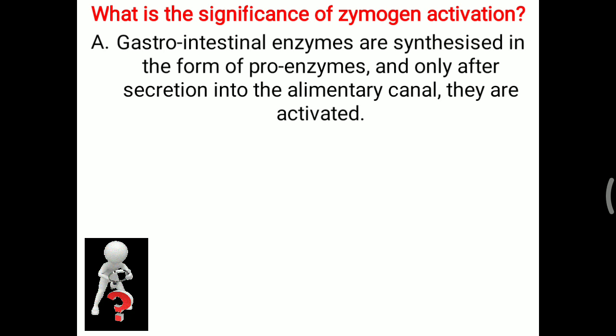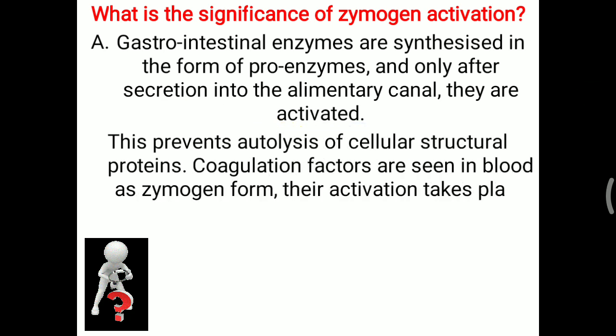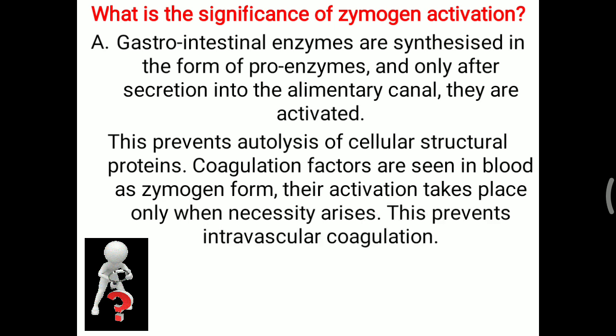Otherwise, suppose inside the cell they were activated, then they would digest important protein or carbohydrate molecules inside the cell, which can damage the whole cell. So these enzymes are mostly secreted in the form of proenzyme or zymogen, and once they are present in the GI tract, they get activated. This prevents autolysis of cellular structural proteins as well as important molecules. Coagulation factors are also seen in blood in the form of zymogens, so their activation takes place only when necessary. This prevents unnecessary intravascular coagulation, and that is the main significance of zymogen activation.